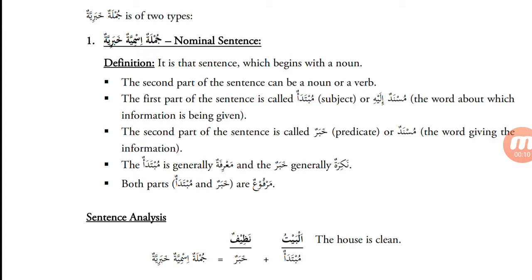Insha'Allah ta'ala, we will continue with our lesson from the book Tasheel Nahw. Jumlatun khabariyah is of two types. The first type is Jumlatun ismiyatun khabariyatun, nominal sentence. Definition: it is that sentence which begins with a noun. So, Jumla Ismiya Khabariya, nominal sentence, begins with a noun.